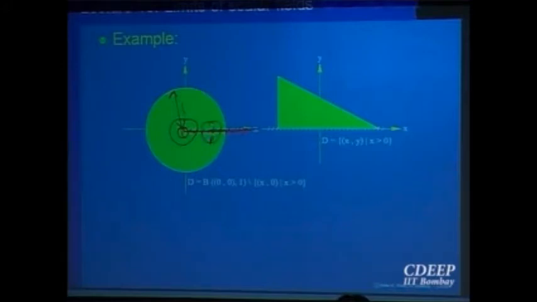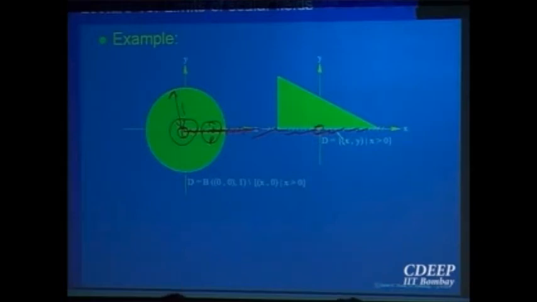Similarly, look at this triangular kind of region where this axis is not part of the domain at all. It is like an infinite triangle. Again (0, 0) is a limit point. In fact, every point on this line is also a limit point which is not in the set.